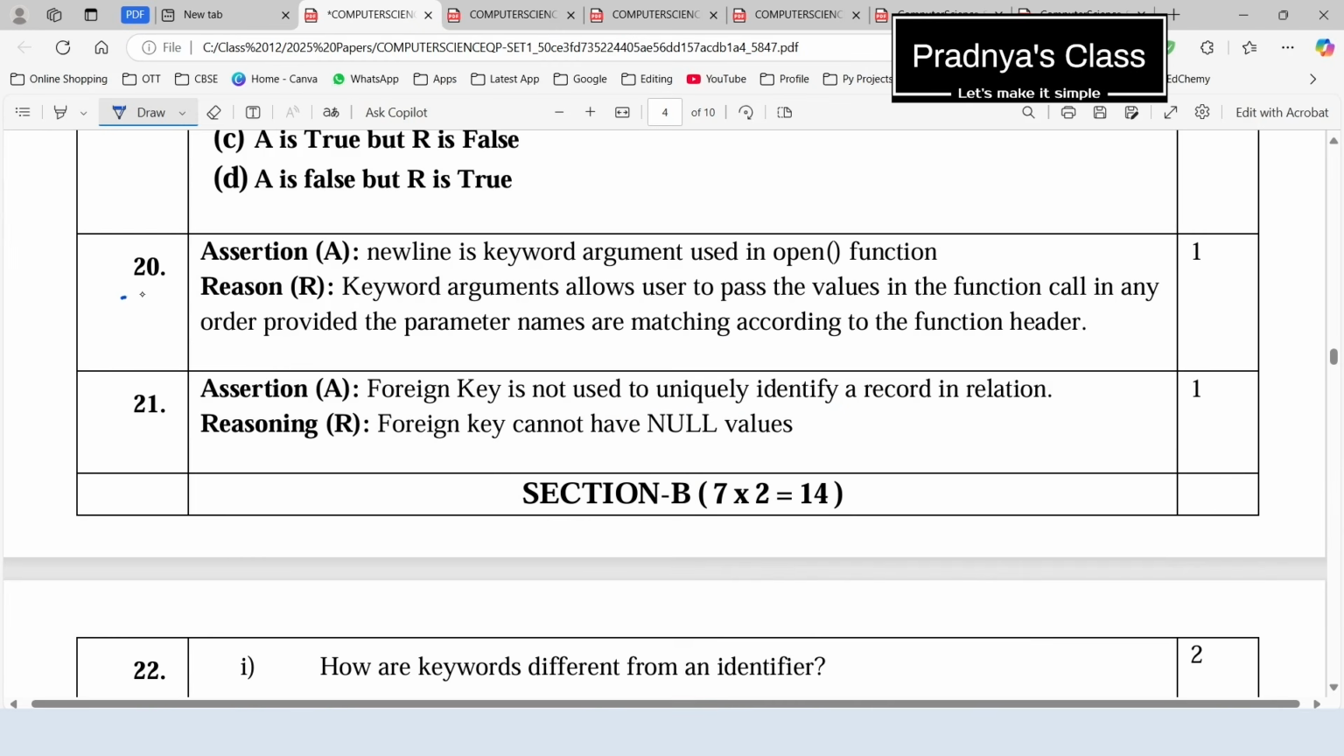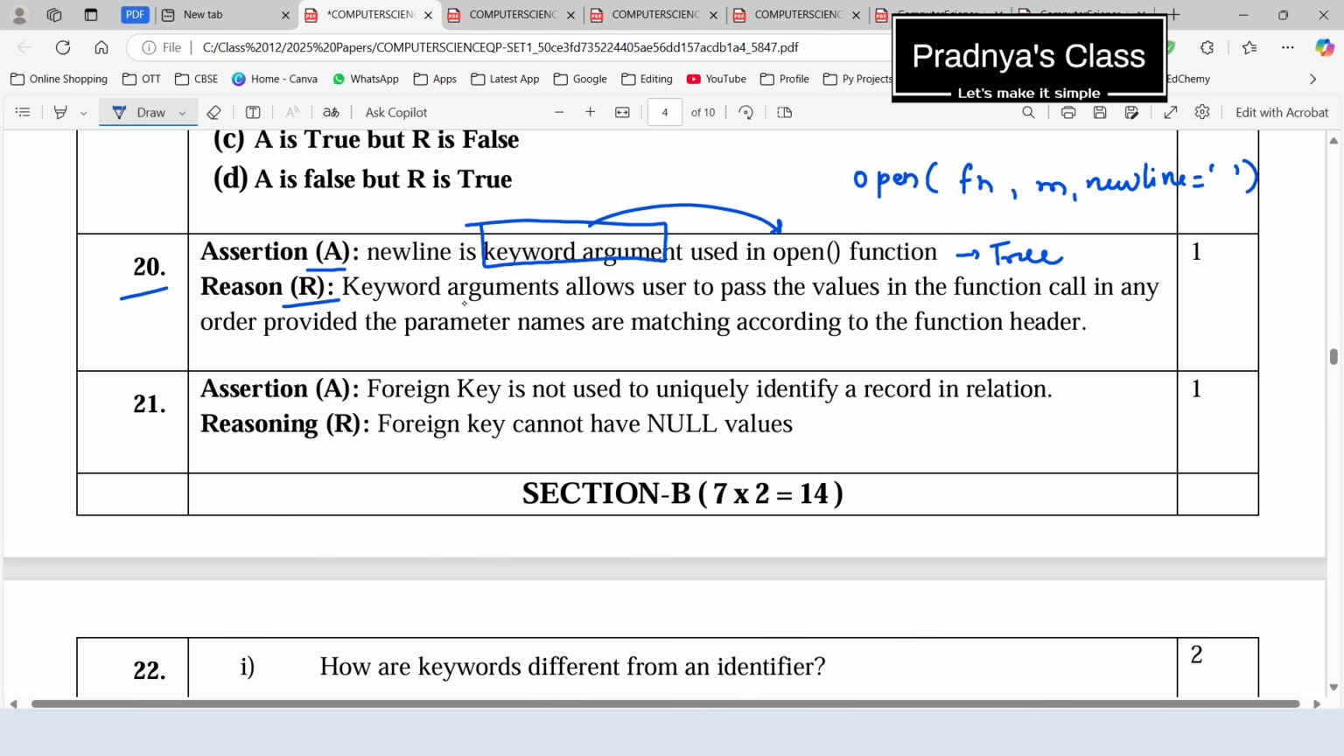Face your doubts and push your limits. Here is question number 20. Let's read the assertion. New line is a keyword argument used in the open function. We have already discussed this statement is true. In case of CSV file, we use the open function with three parameters. First is file name, second is mode, and the third is new line. And we pass the default value for it.